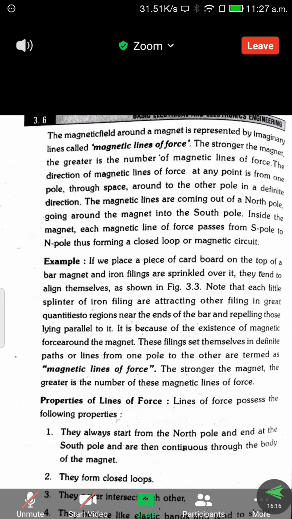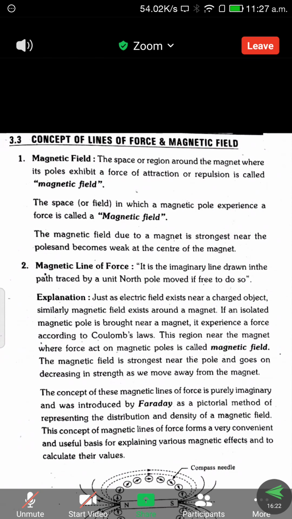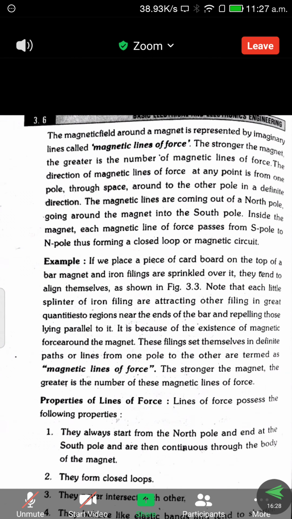Next, third one, they never intersect each other. You can see in the diagram, no magnetic lines intersect each other; each is individually divided. Next, fourth, they behave like elastic bands and tend to shorten themselves.